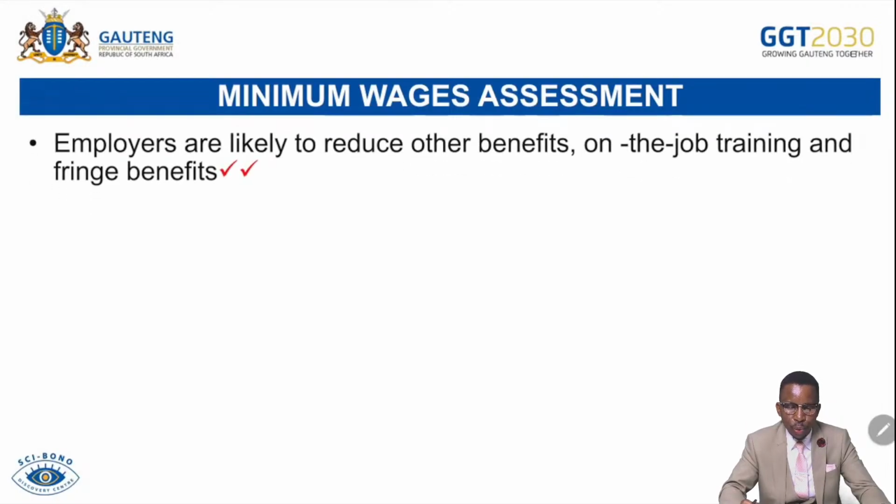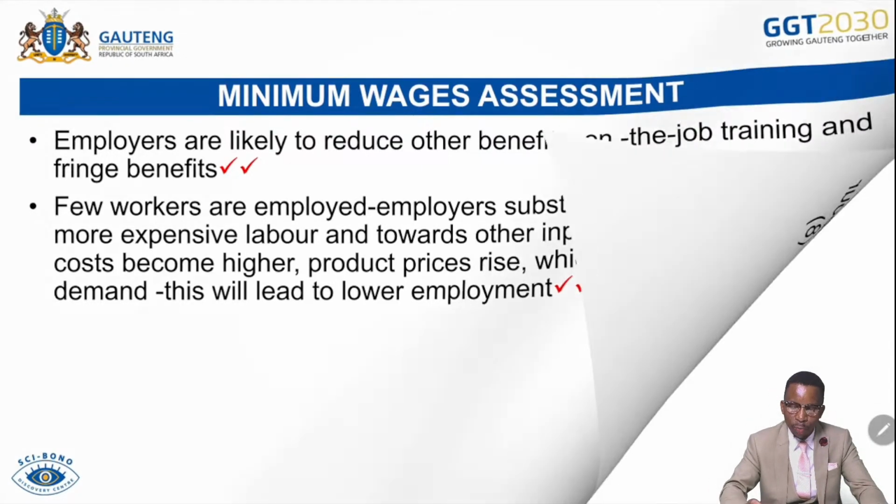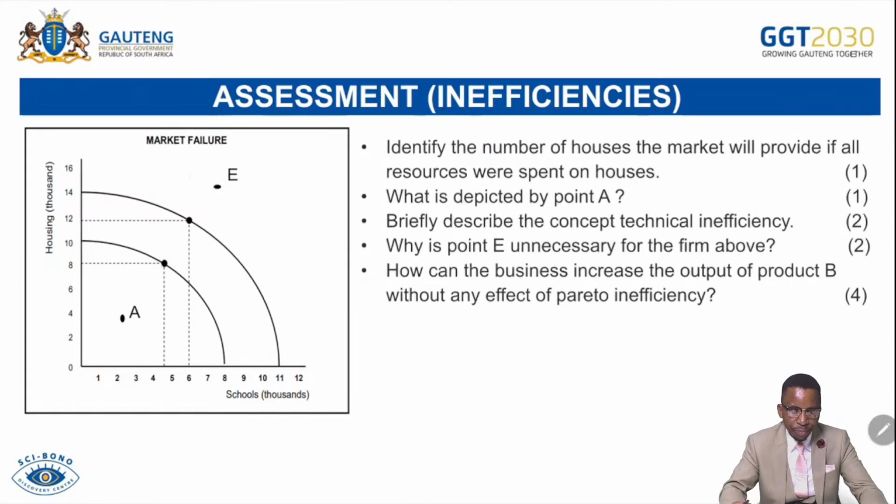Employers are likely to reduce other benefits, such as on-the-job training and fringe benefits. Fewer workers are employed. Employers substitute away from the now more expensive labor and towards other inputs such as capital. Instead of employing labor that is too expensive, they use machines so that they can cut costs of production and become more efficient.